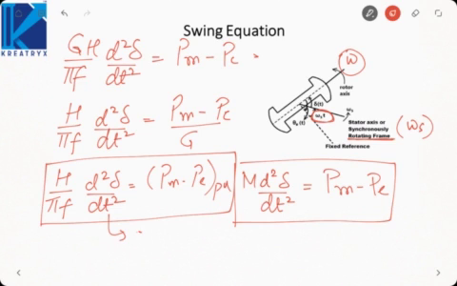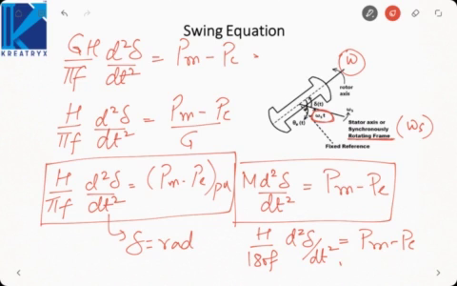Okay, here delta will be in radian, or electrical radian. If delta is in degrees, this equation will be H by 180 f d square delta by dt square equal to Pm minus Pe. Here delta will be in degree. So these are called swing equations, and they illustrate how the rotor angle oscillates with the change in power, or with the imbalance in the mechanical and the electrical power.